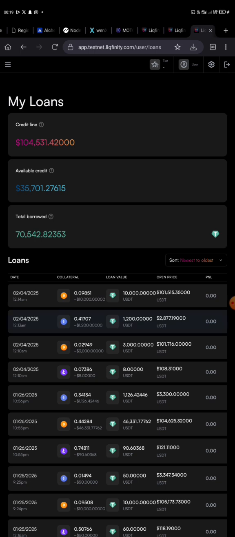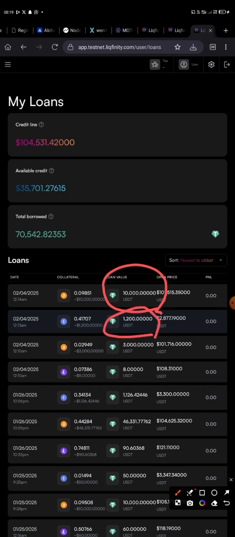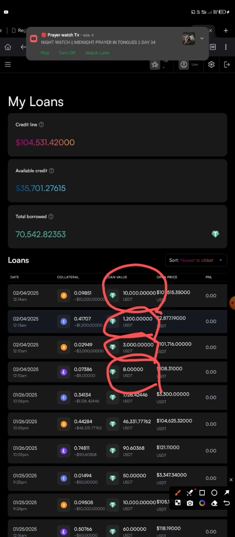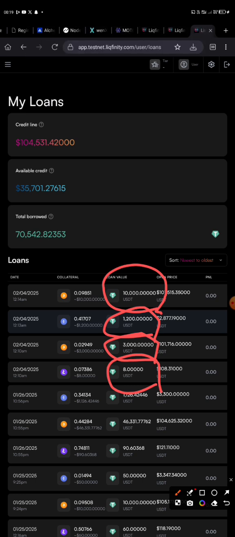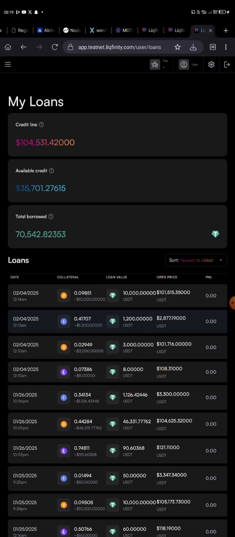So now obviously I'll be getting 100 points from here every 1 hour. I'll be getting 12 here every 1 hour. I'll be getting 30 here every 1 hour, and I'll be getting 8 here every 1 hour. So if you calculate all of this together, you'll be getting enough points, guys. Like I said, the more you borrow, the more. Don't go and borrow 0.20.